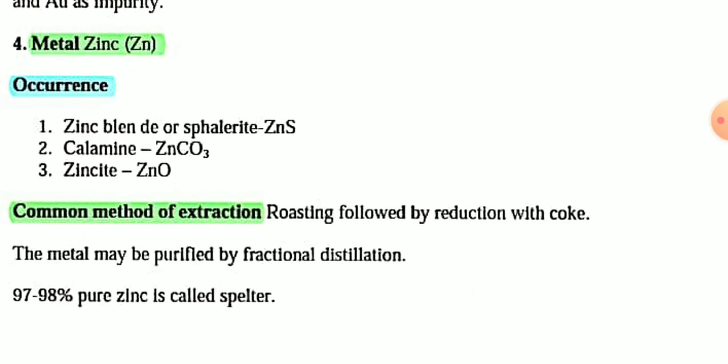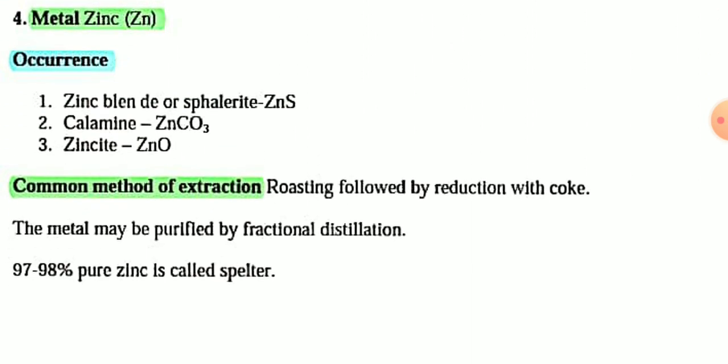The next metal is zinc, Zn. The ores of zinc are zinc blende, that is ZnS, calamine, zinc carbonate, and zincite, that is ZnO. The common method of extraction is roasting of the ore of zinc, followed by reduction with coke. The metal may be purified by fractional distillation.